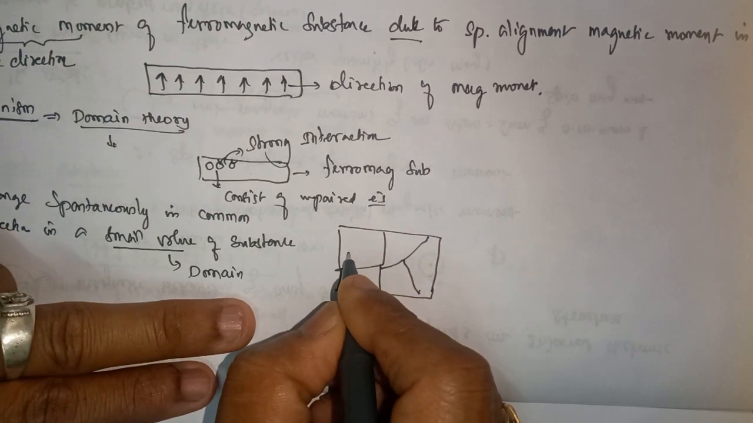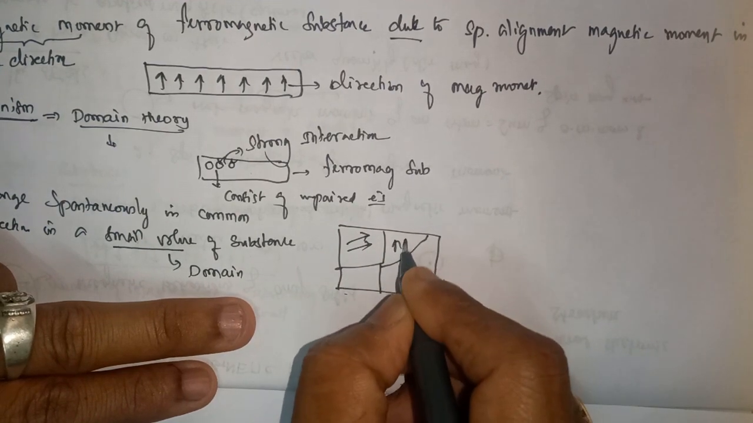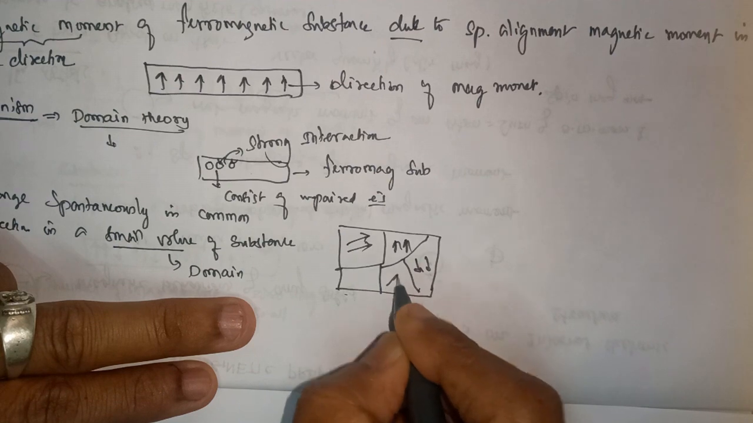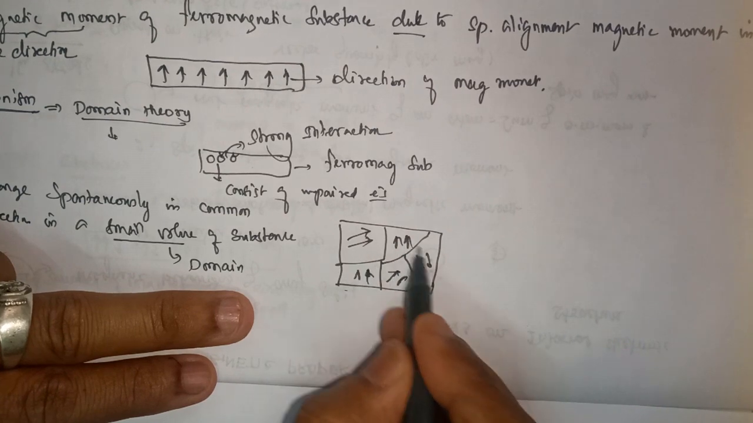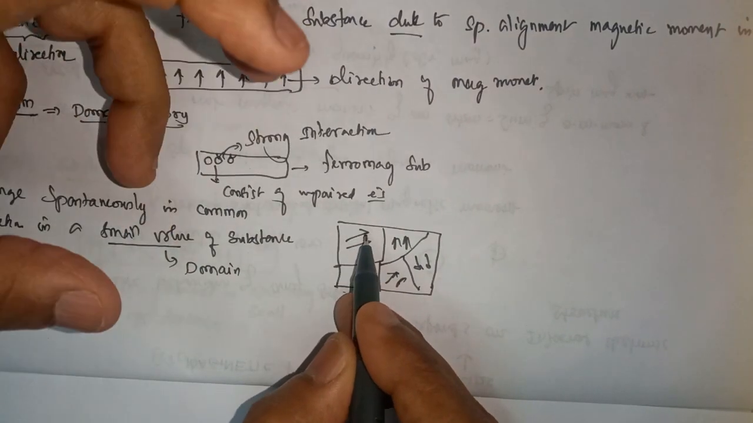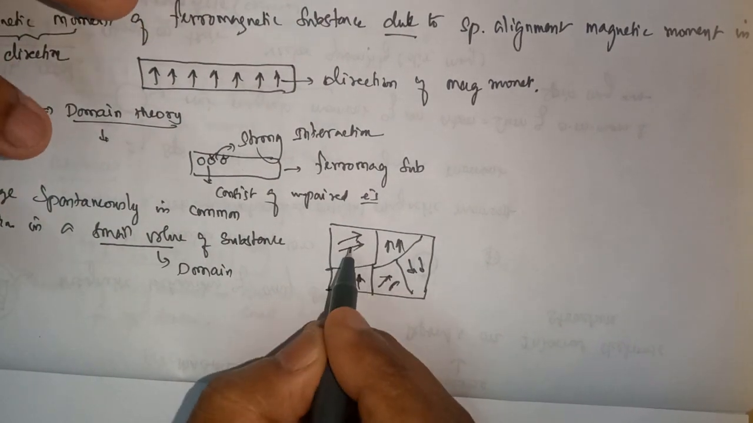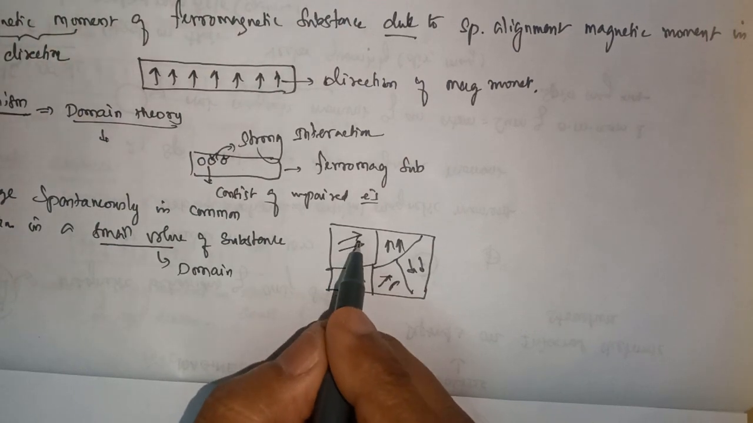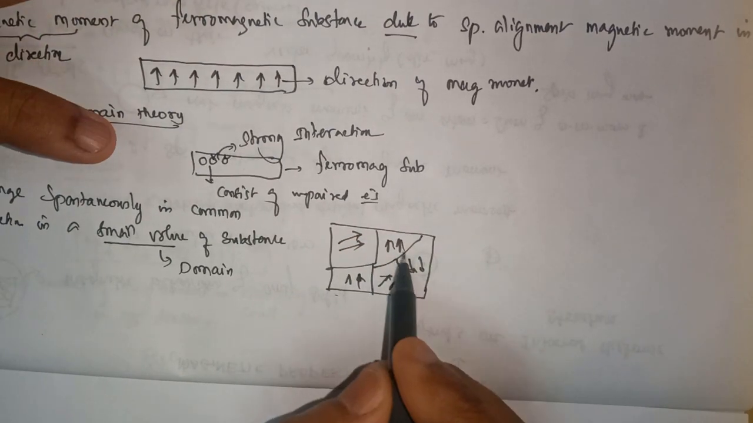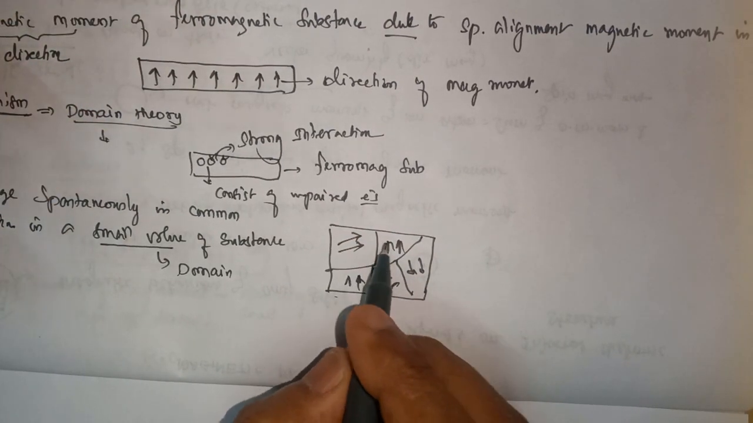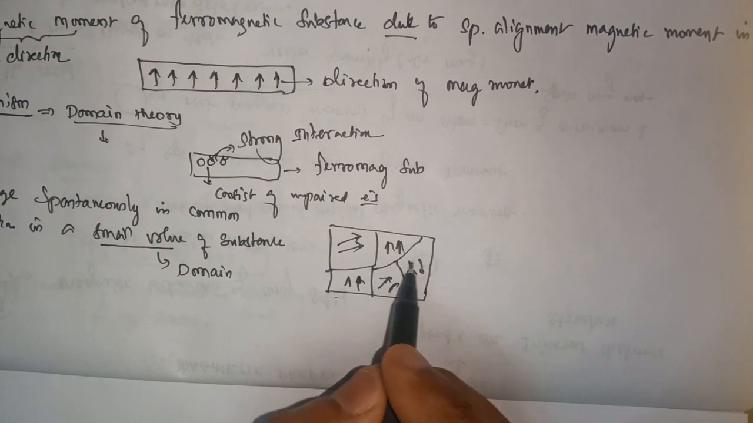In this domain, assume that two atoms have magnetic moment in this direction. These are all the atoms. This arrow mark shows the magnetic moment is in this direction. Suppose this is a domain which contains a billion atoms. In this domain, all the atoms have the magnetic moment in the same direction, but from domain to domain the direction differs. So here all these domains have directions that are parallel.